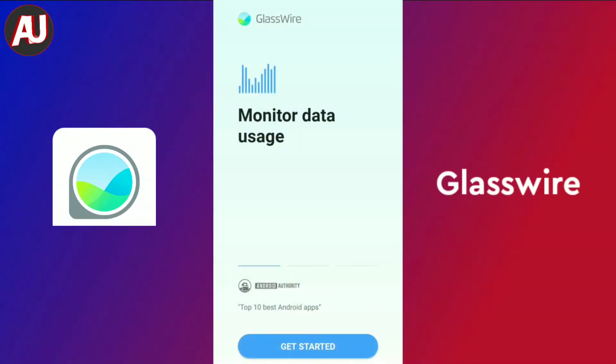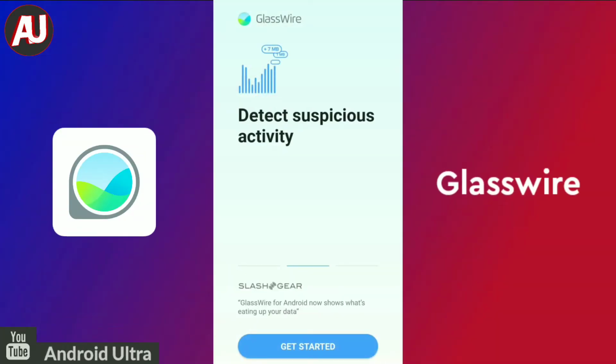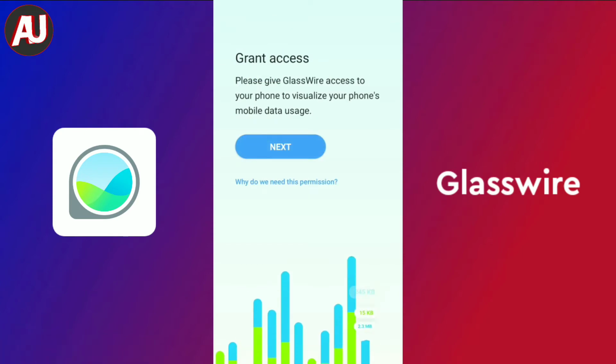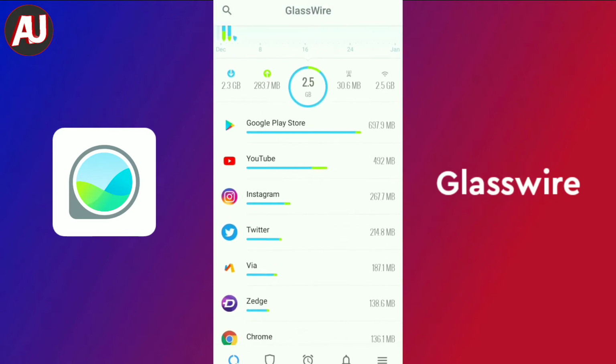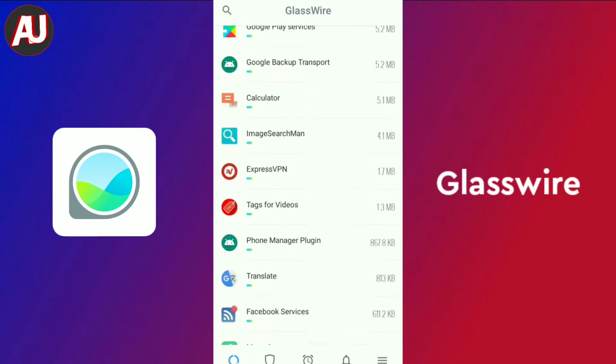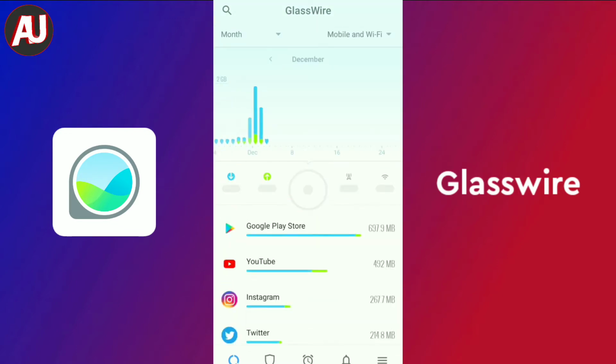Number 1. GlassWire. GlassWire is a data usage monitor app on Android. It also comes with cool features. It is also featured on Android Authority, Droid Glass, and SlashGear as a top 10 or best app.